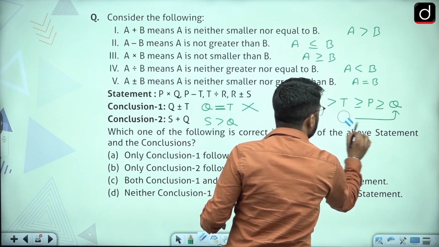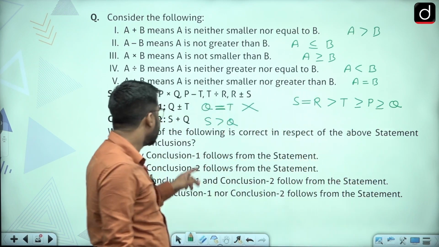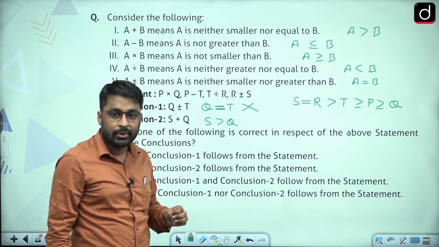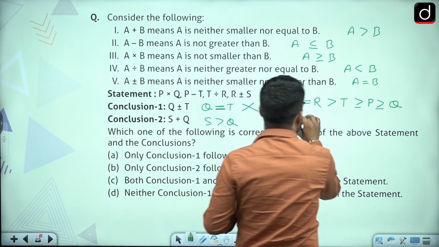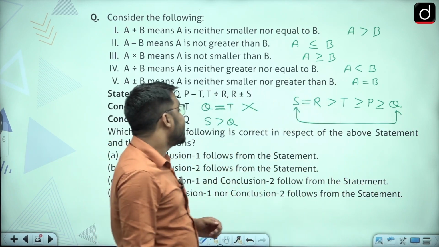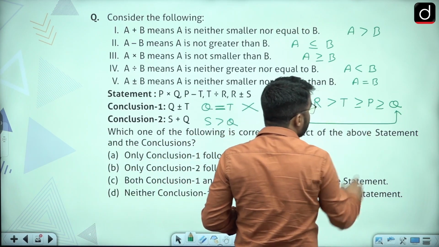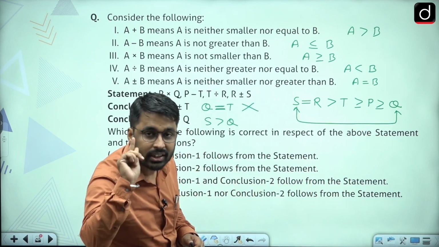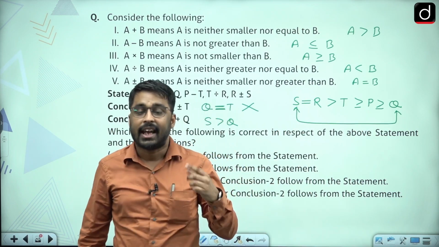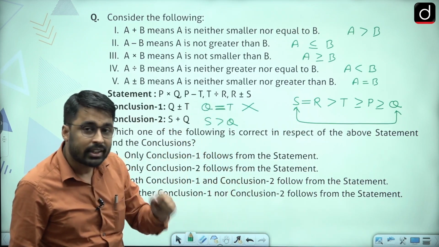Now my second conclusion says S is greater than Q. Between S and Q we want to establish a greater than symbol. So in your equation, please check whether between S and Q we have at least one greater than sign.